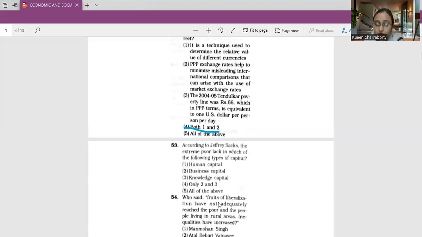So accordingly, out of these 6, 3 are mentioned here. That is human capital, business capital, and knowledge capital. So accordingly, we will go with the 5th answer, that is all of the above.